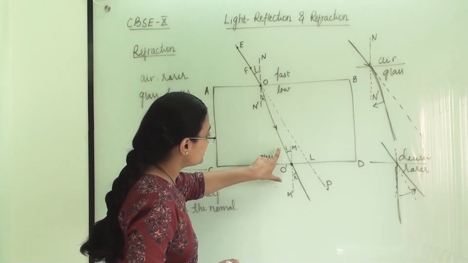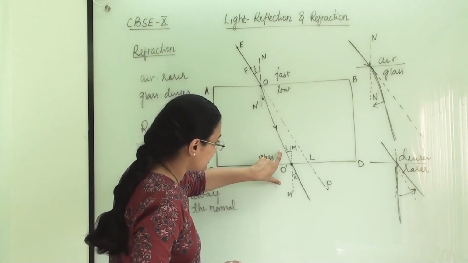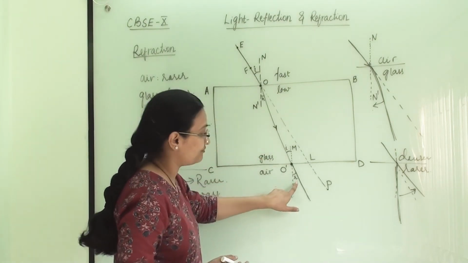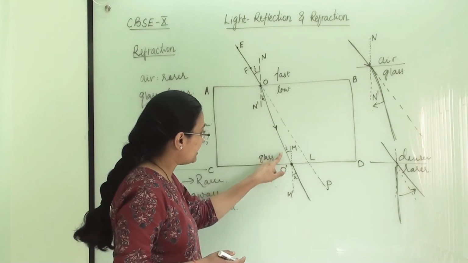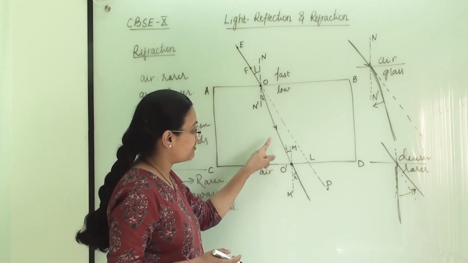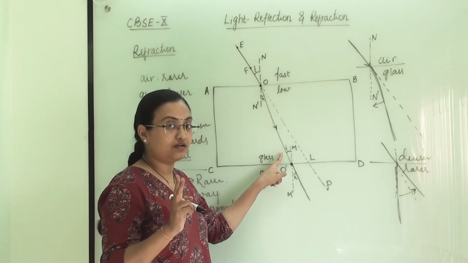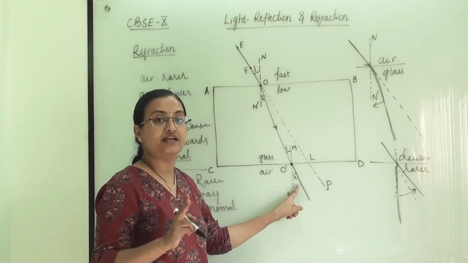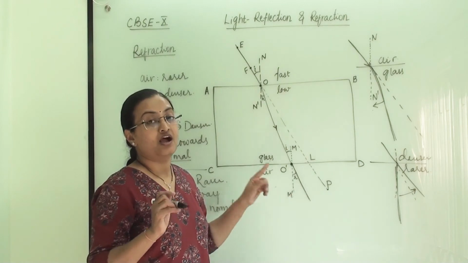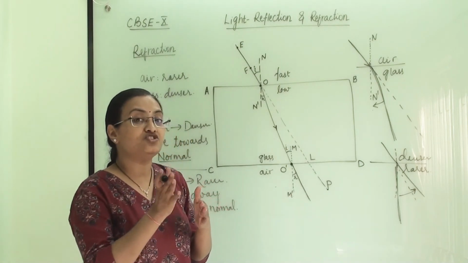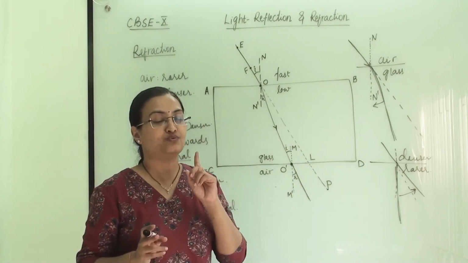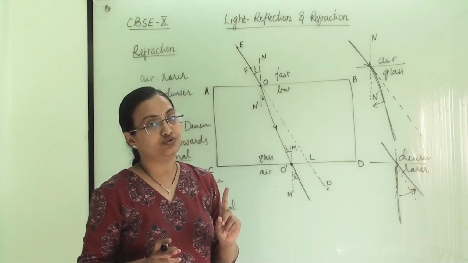Now this is the second thing: the second angle of incidence and the second angle of refraction, because this is the ray which is falling here the second time and coming out. So this is the second angle of incidence and this is the second angle of refraction. How many times the light changes a medium, that many times we can see refraction in that pathway.